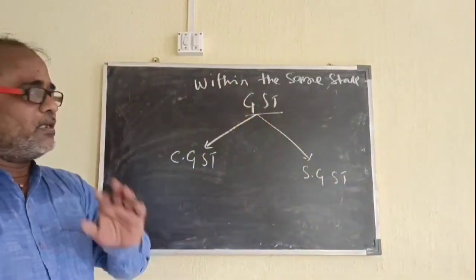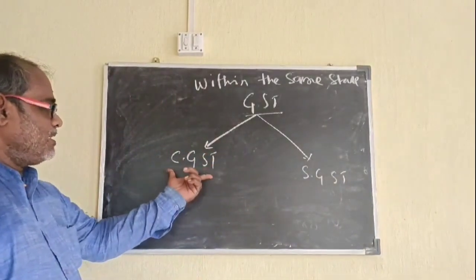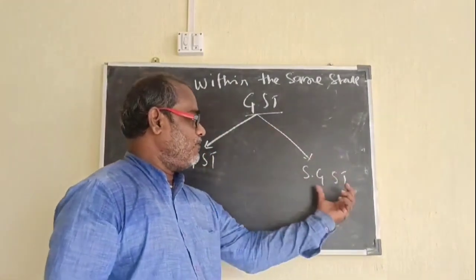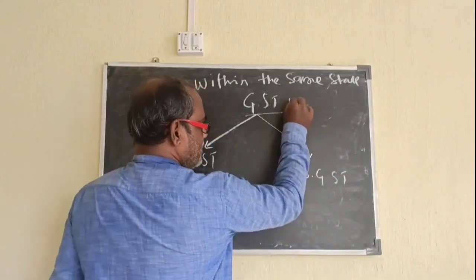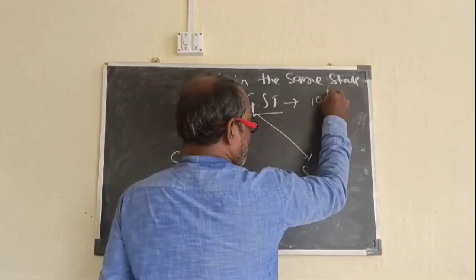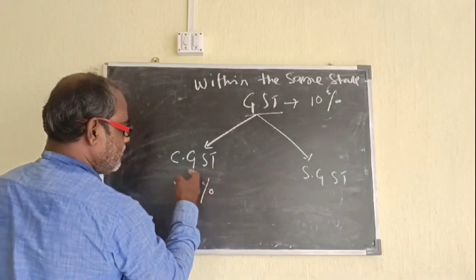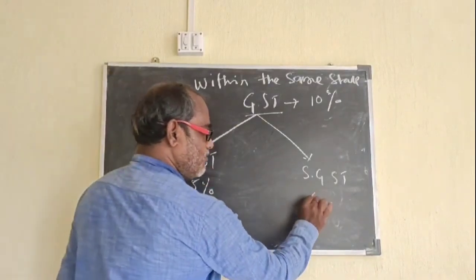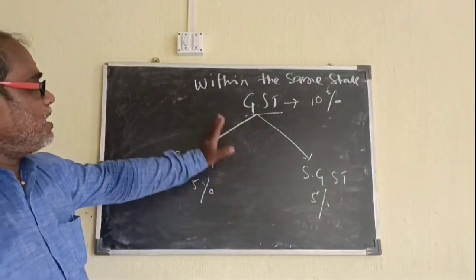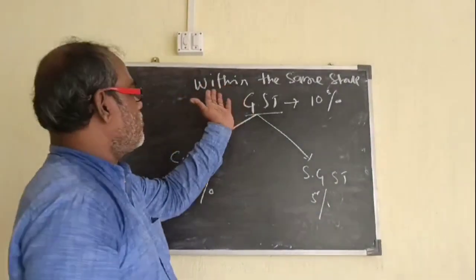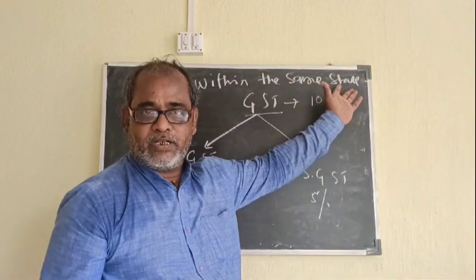Suppose you have collected GST of 10%, then 5% will go to CGST and 5% will be given to SGST. If the GST is 10%, that means 50% of this, that is 5%, will be received by the CGST and 5% will be received by the SGST. So this is how it is distributed if the goods are sold within the same state, that is intrastate.